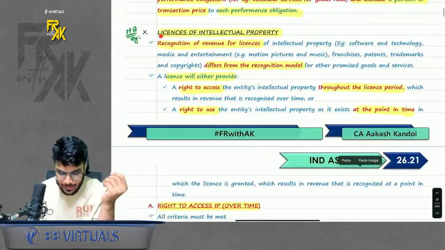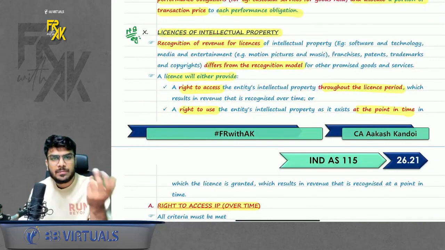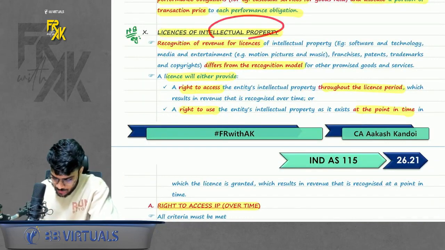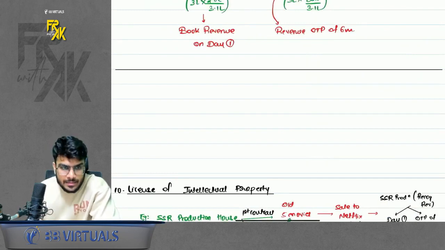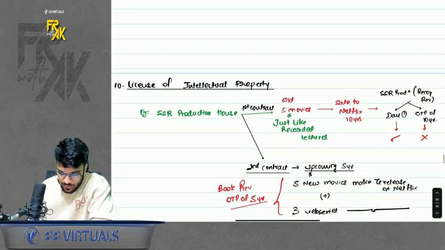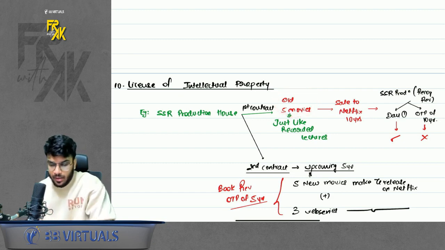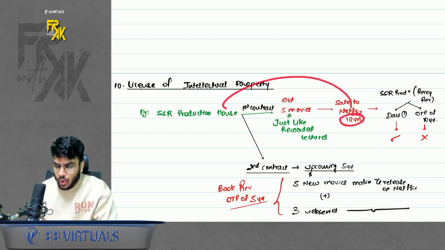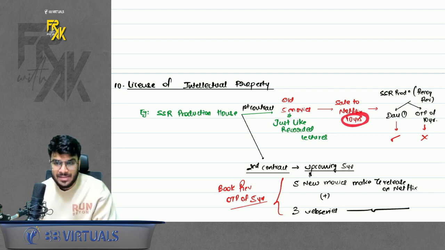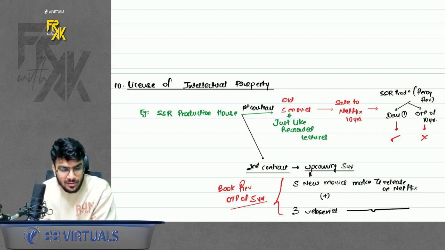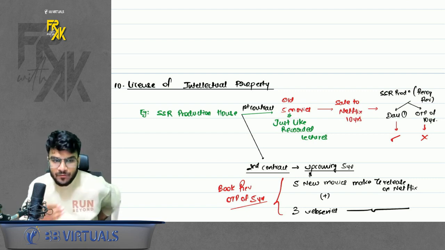Next point. Licenses of intellectual property. Now what is the meaning of this? Sometimes you sell your intellectual property like music rights, movie rights, team logo rights. Whenever you are selling your IPR, let's say you are selling it for 10 years, don't look at for how many years you are selling. Just see whether you are selling any recorded content or you have an obligation to perform across 10 years.